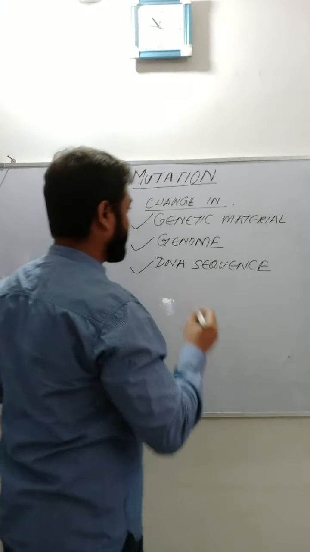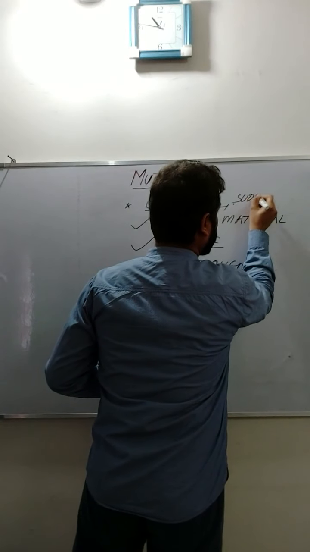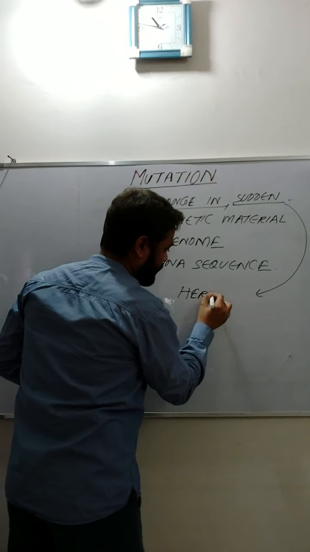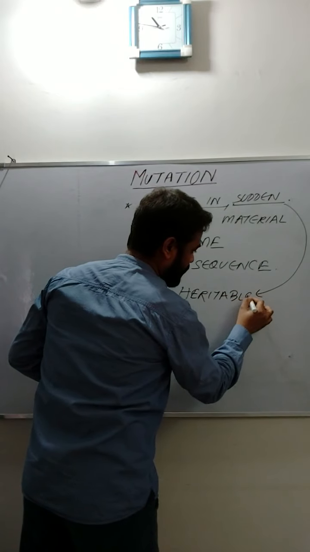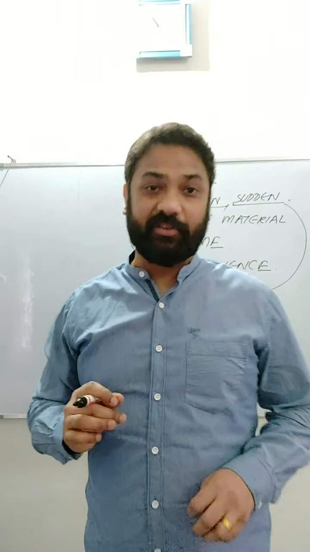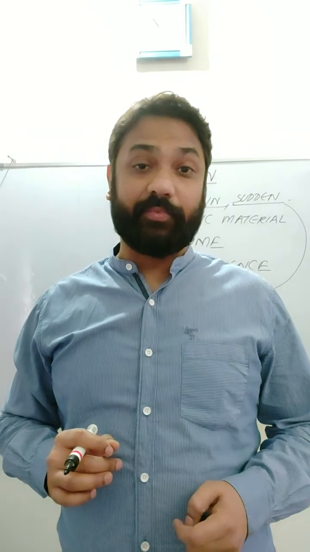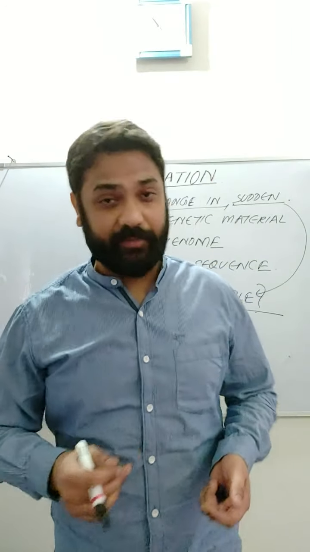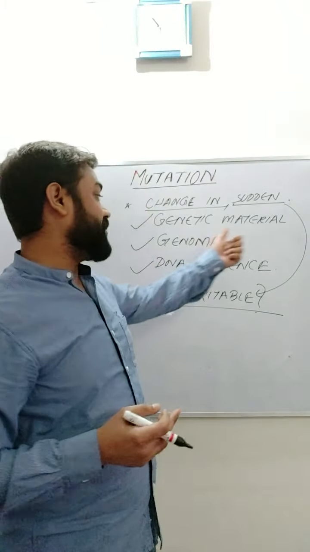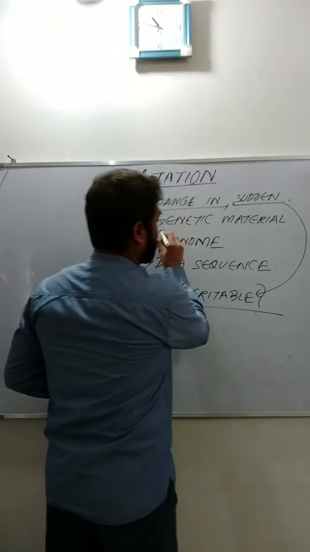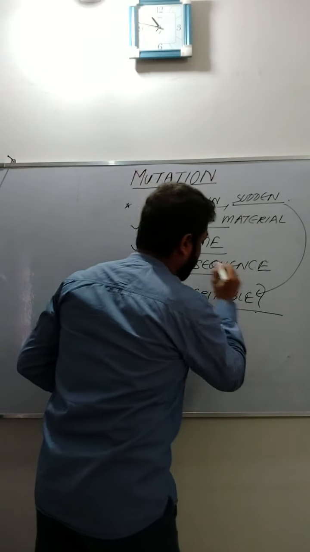It is a change that is sudden, and also it can be heritable. That is a very simple definition of mutation: a process where a change occurs in the genome, or in genetic material, or in the genotype of any organism. Now why have we used different terms, genetic material, genome, or DNA sequence?